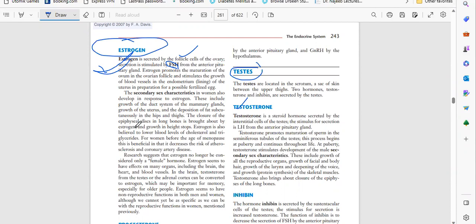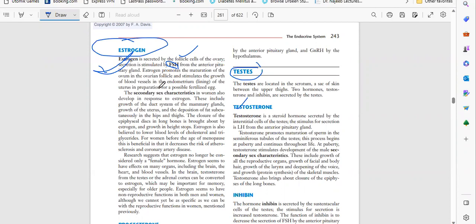The closure of the epiphyseal disc in long bones is brought about by estrogen, and growth in height stops. Estrogen is also believed to lower blood levels of cholesterol and triglycerides, which is beneficial for women before menopause, as it decreases the risk of atherosclerosis and coronary artery disease.